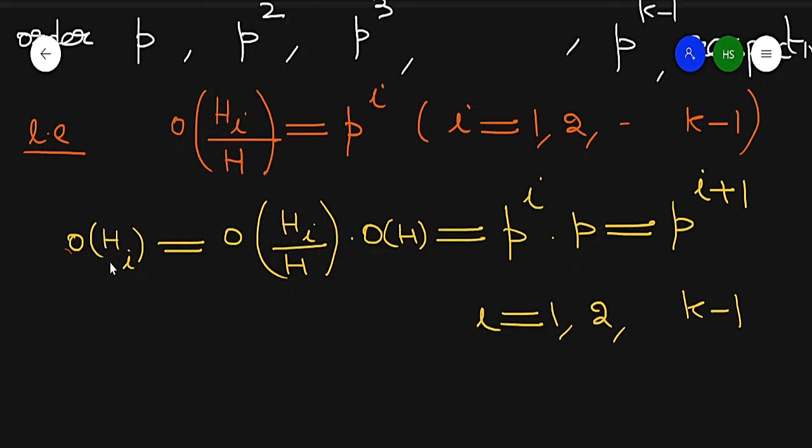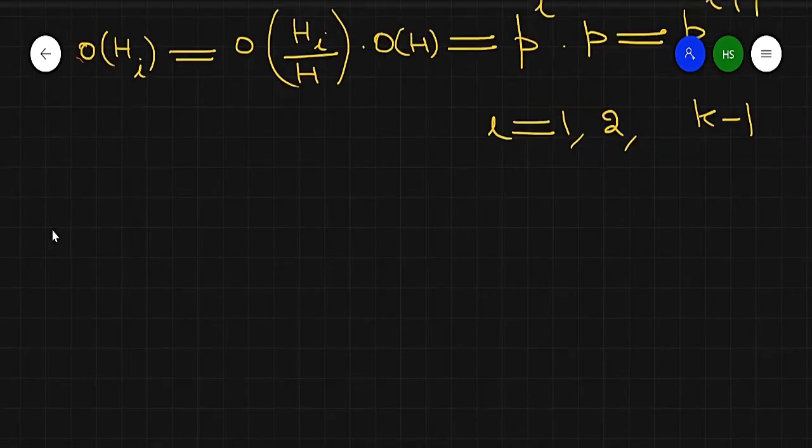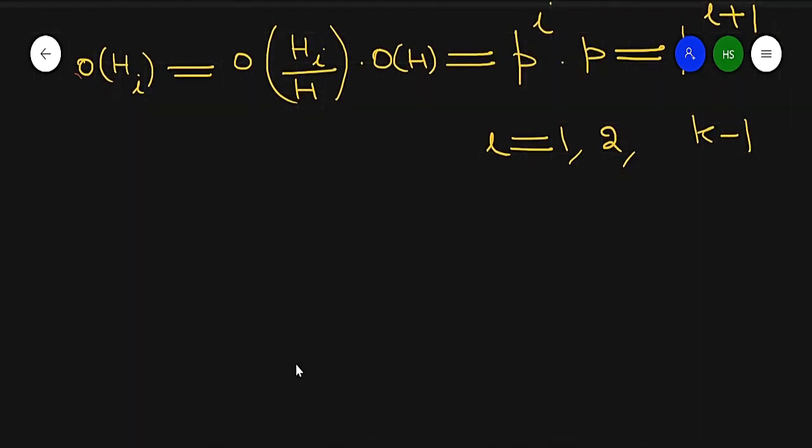So we get one subgroup of order P square, a second subgroup of order P cube, and so on.